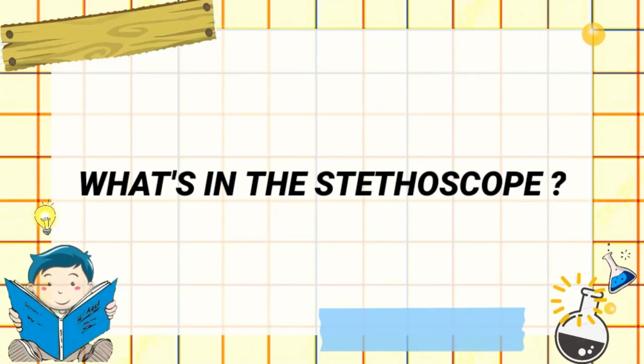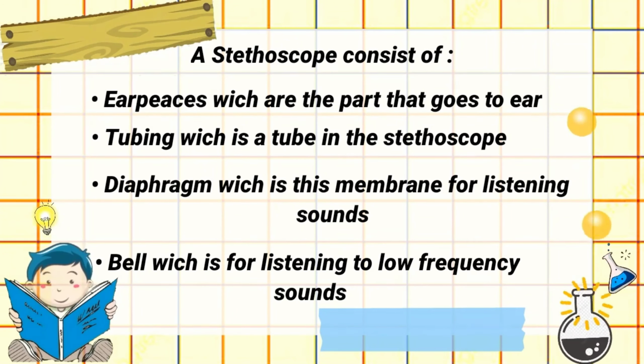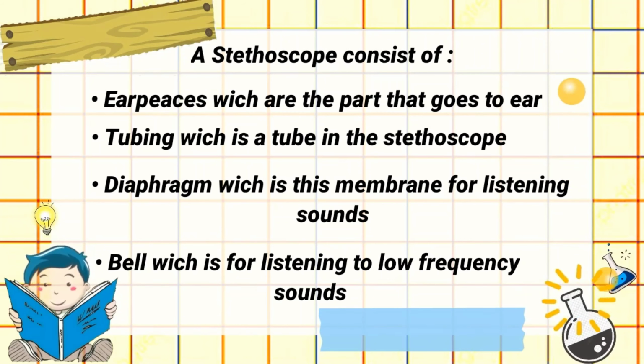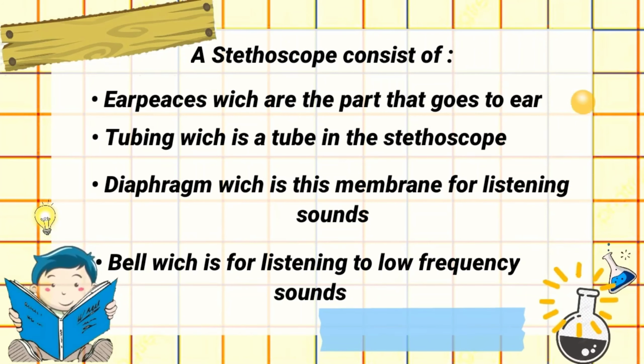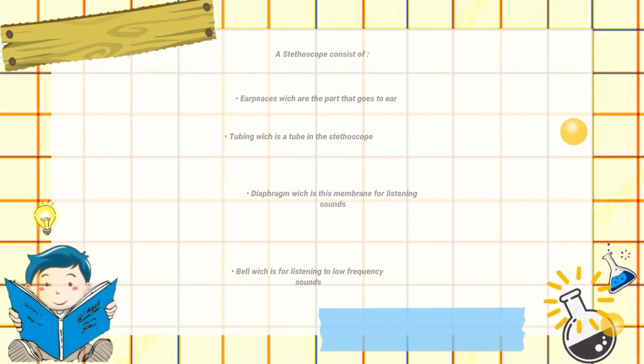What's in the stethoscope? A stethoscope consists of earpieces, which are the part that goes to the ear; tubing, which is the tube in the stethoscope; the diaphragm, which is the membrane for listening to sounds; and the bell, which is for listening to low-frequency sounds.